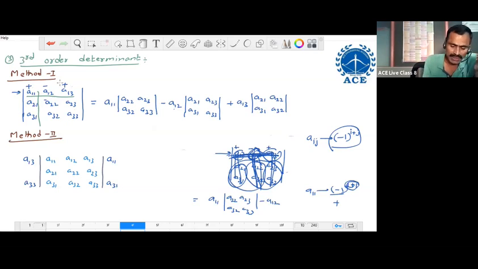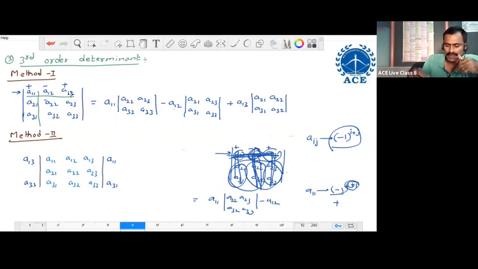So the expansion of one third order determinant is the same as the expansion of three second order determinants. This is method 1. This method 1 is called the expansion method or Laplace expansion method.